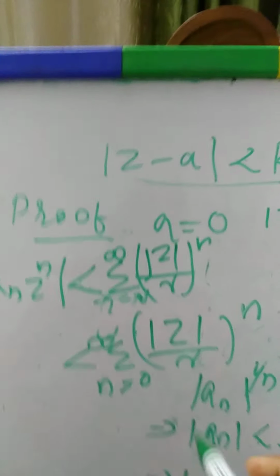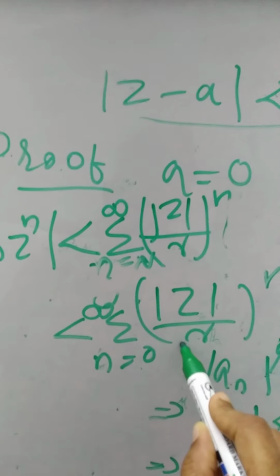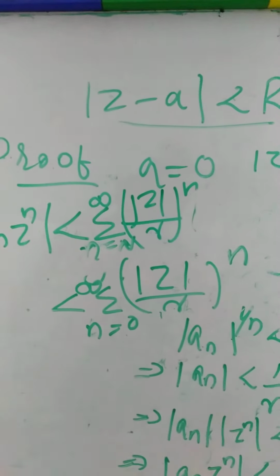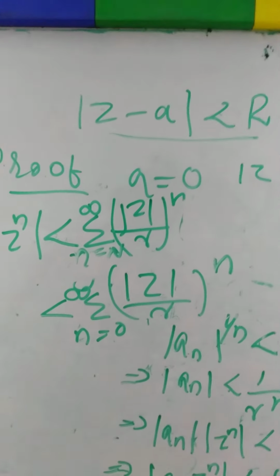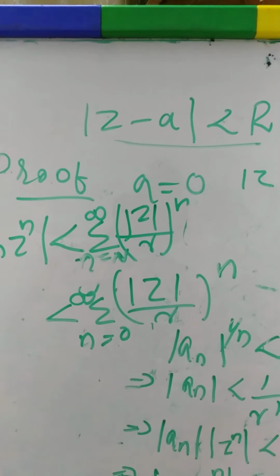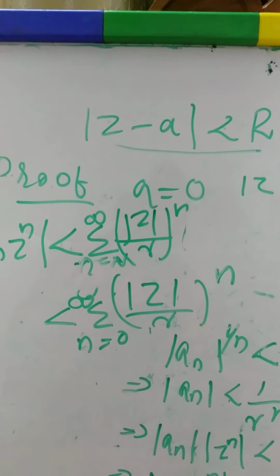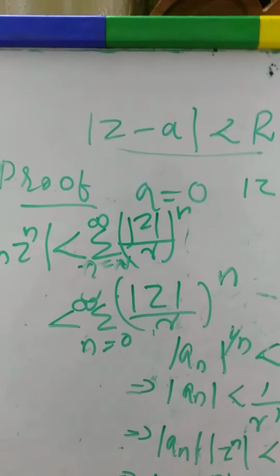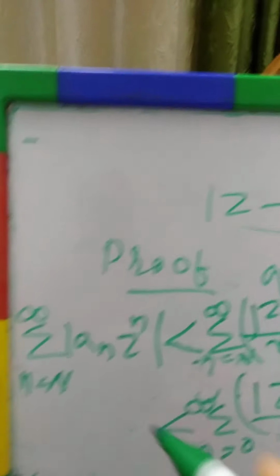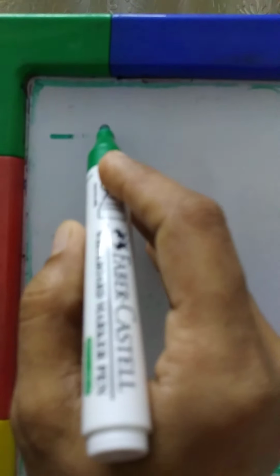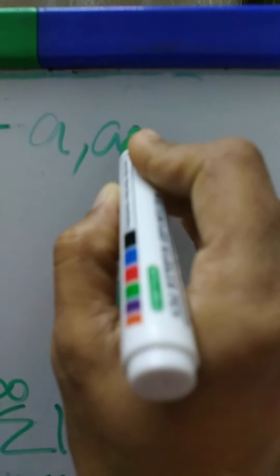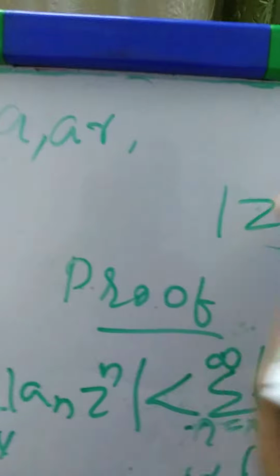Okay, so this is a geometric series. What is meant by a geometric series? You know the idea of geometric progression, geometric series, etc. You studied these terms in plus 2 or plus 1. How can you represent a geometric series, or what is its standard form? If you take the first term as a, and r is the common ratio, then the series must be of the form a, ar, ar square, ar cube, etc.